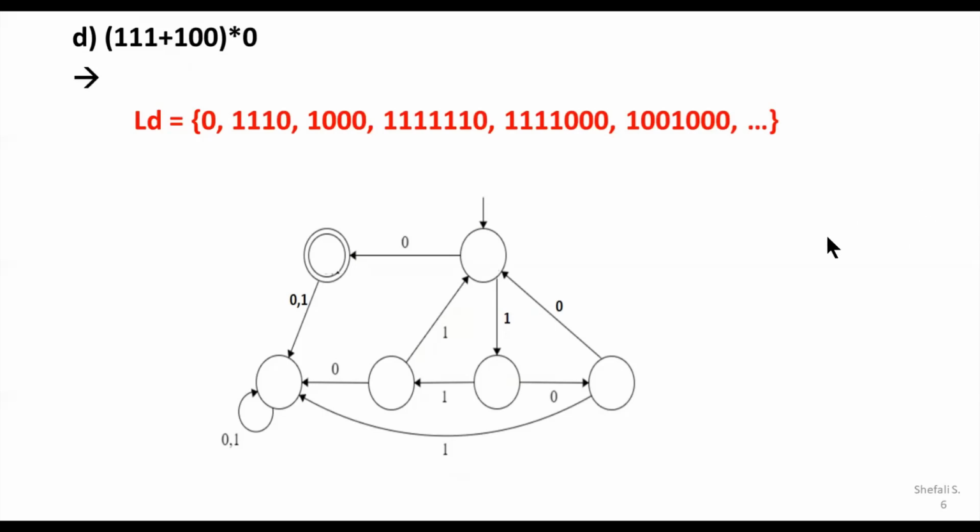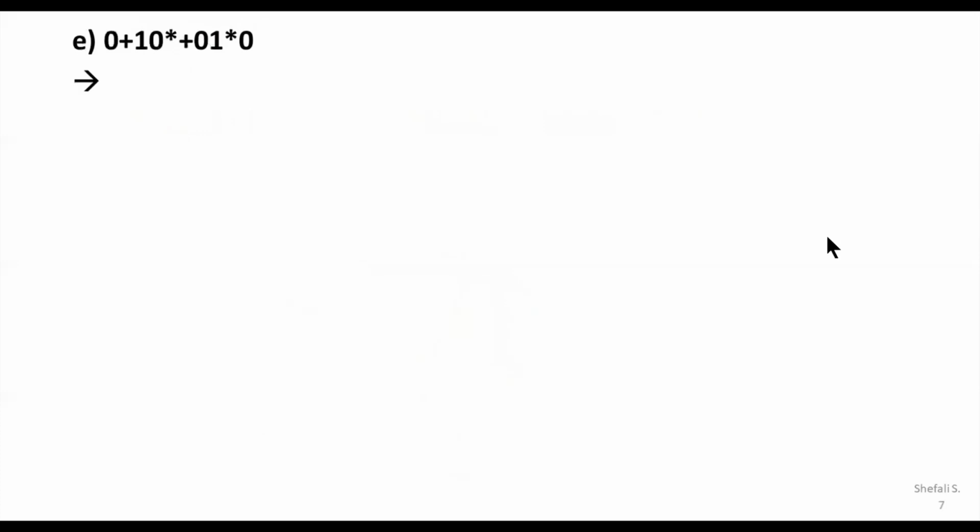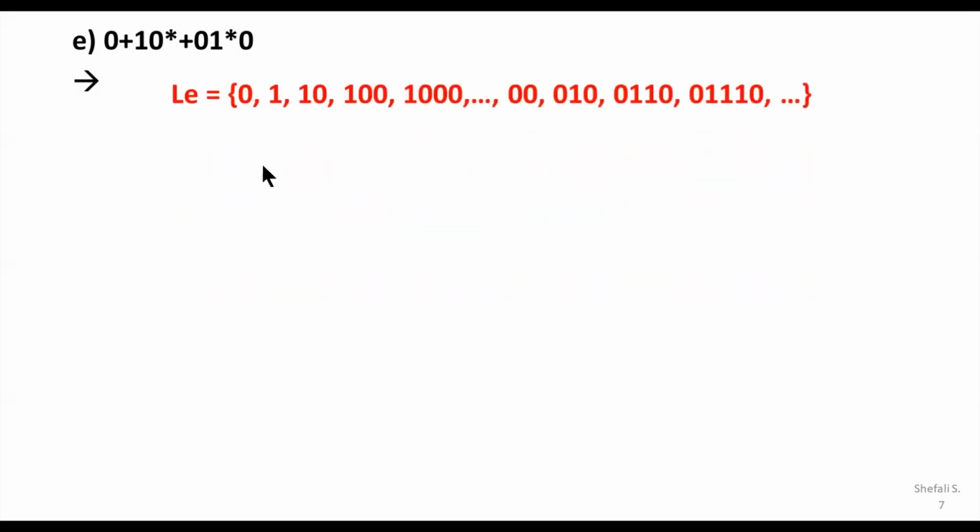Okay. With this example, I would like to move to another example. Now, there is a situation of the regular expression E: either 0, or 1 0 star, or 0 1 star 0. You may say that there is no loop at the end. These are giving me OR conditions, and 3 regular expressions are grouped together with the union operation. So it may be possible that it's language 1, language 2 and language 3, and a possible union has been given here. So I need to check out the language expressed by this one in a very careful manner.